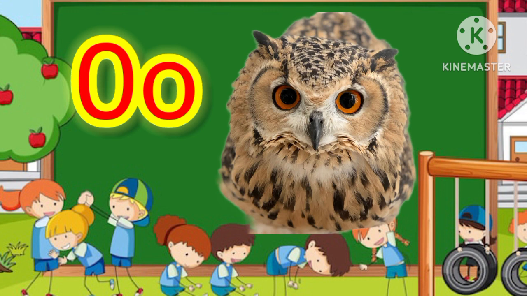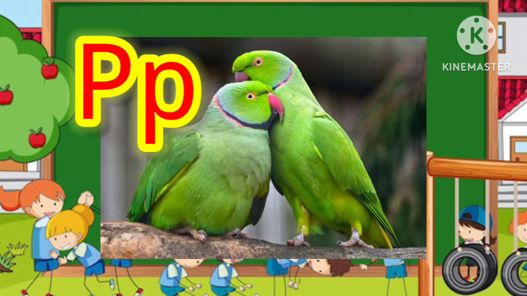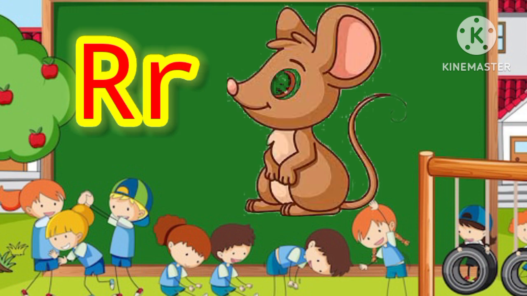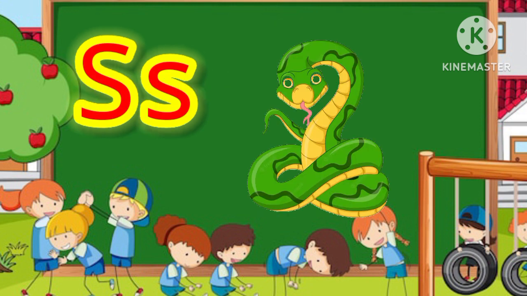O for owl. P for parrot. Q for queen. R for rat. S for snake.